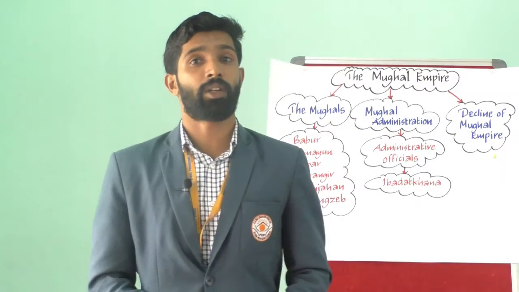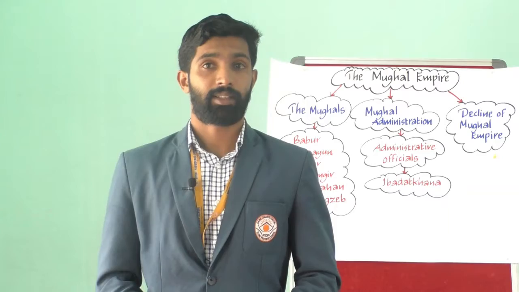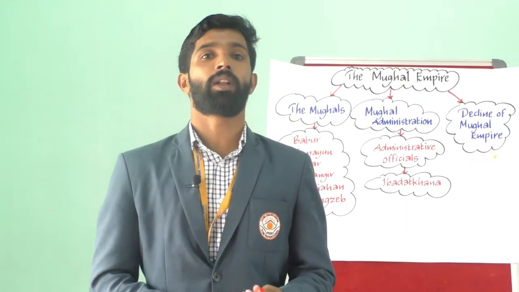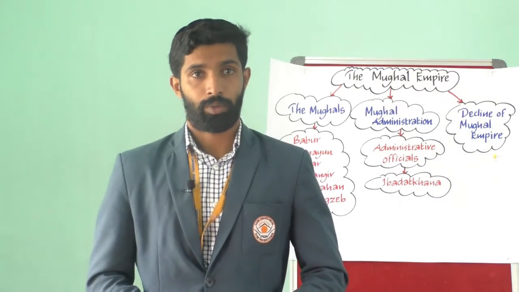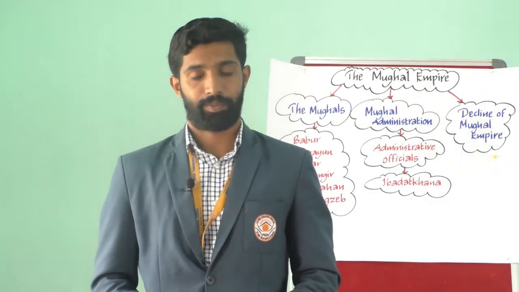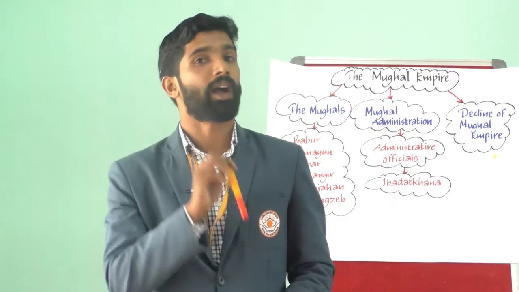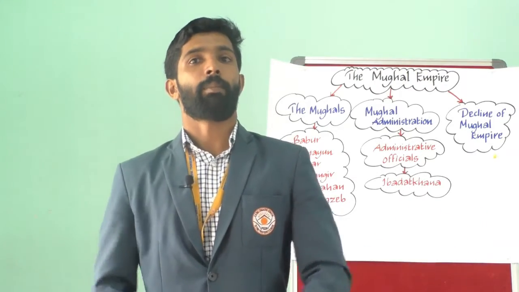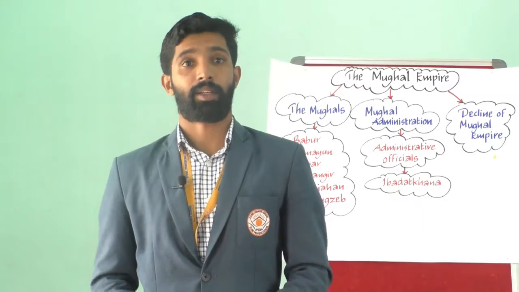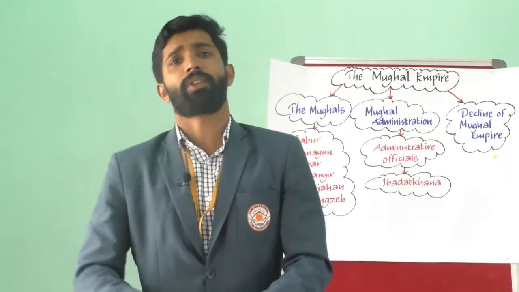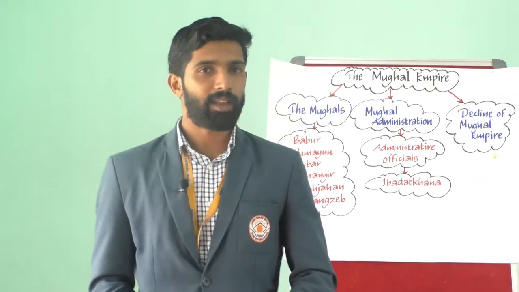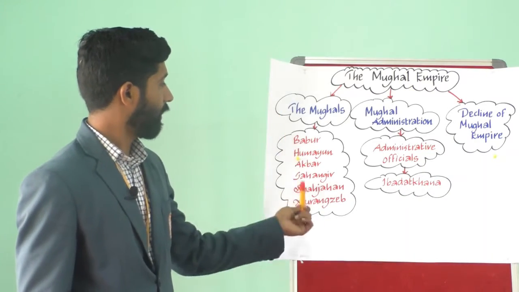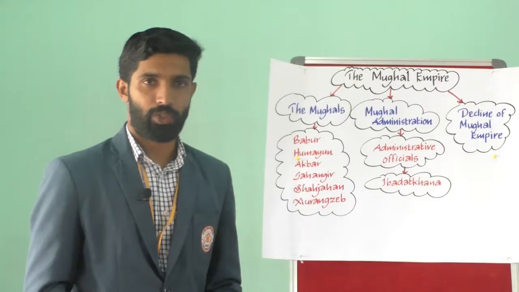The famous battle of Haldi Ghati was fought between the Mughals and Rana Pratap in 1576 near Gogunda, or Haldi Ghati. And the Mughal army was led by Man Singh of Amber. Rana Pratap Singh, despite all efforts by Akbar, did not submit. And the next king, that is Jahangir.